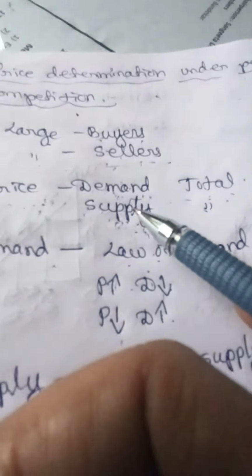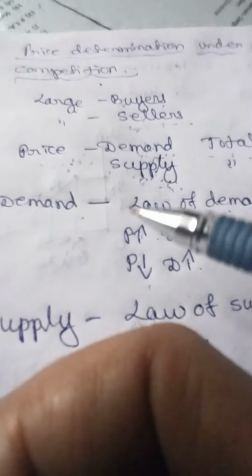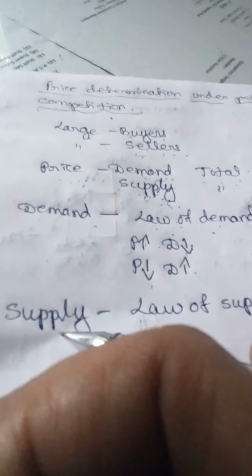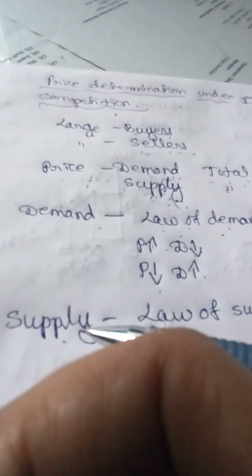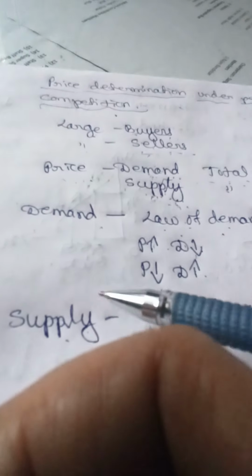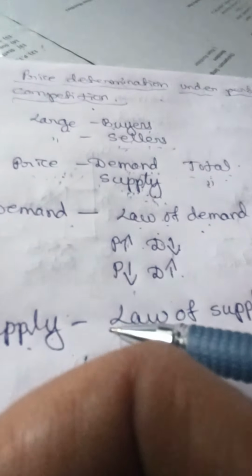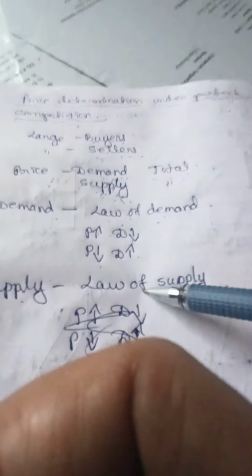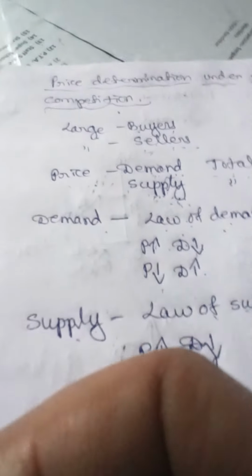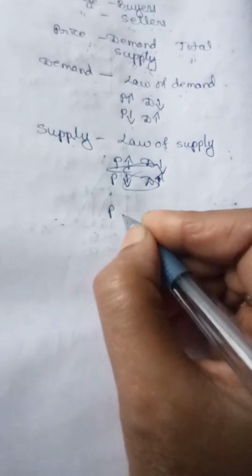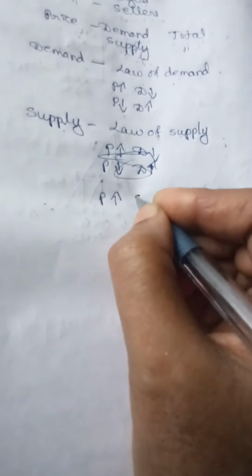Now the total supply is governed by the law of supply. Sometimes the supply of the product is more, sometimes it is less. It is governed by which law? It is governed by the law of supply that you have studied. The law of supply states when the price of the product is more, supply is also more.